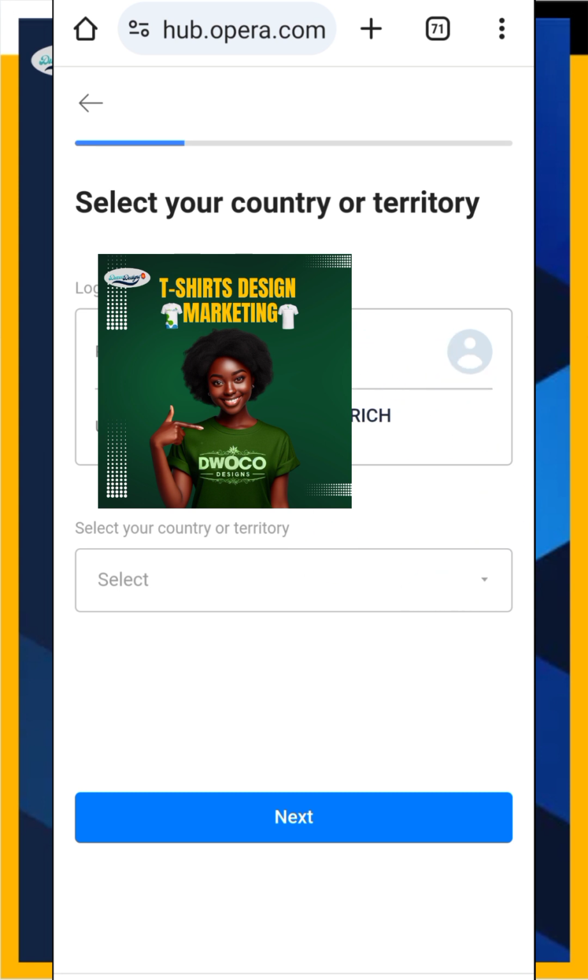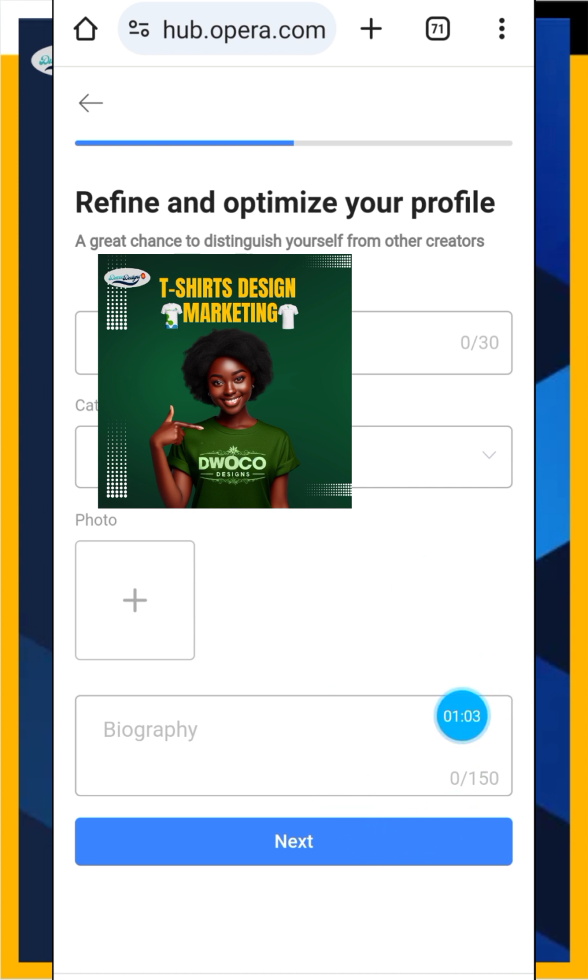Please make sure you register with your real name. I'm just showing you this as a practical class. I already have my account, but make sure you register with your real name. Don't use something else. Use the exact name as you have it on your ID. Then put your phone number. Let me quickly do all of that. I'm going to get back to yours. Hold on. As you click on sign in with Google, it's going to show you, because Google already has some of your details.